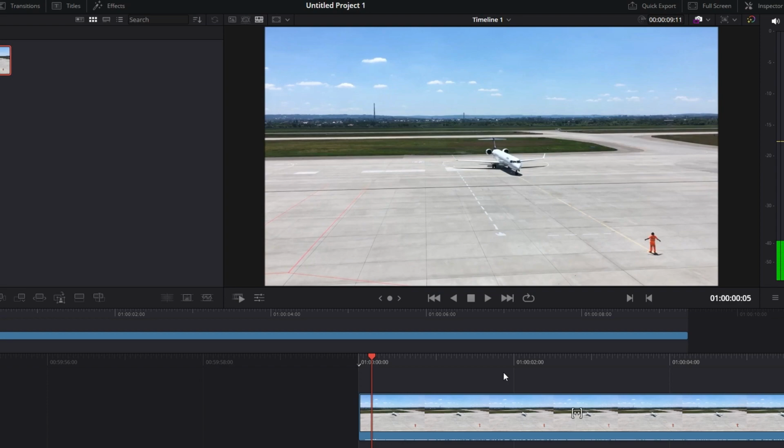Hey guys, in today's video I'll show you how to add keyframes in DaVinci Resolve.